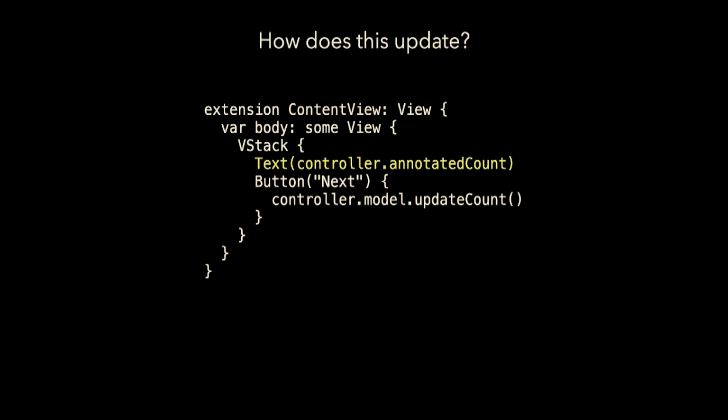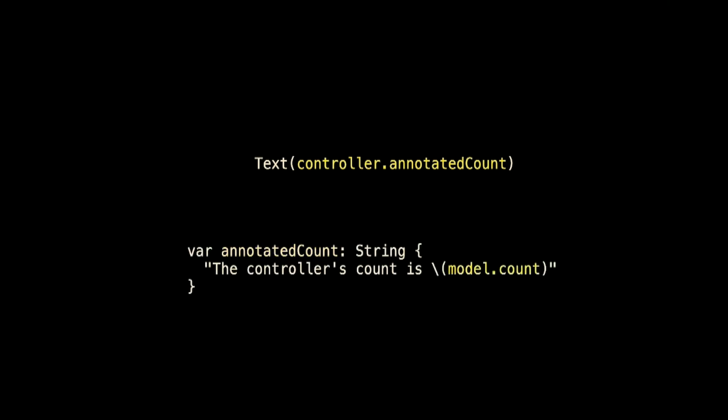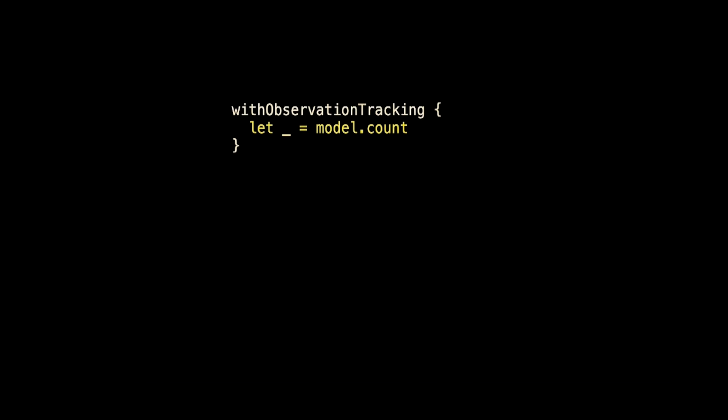And so if you go back to your view code and you say to yourself, well, how does this thing know to update? Because controller.annotatedCount is this computed property in controller which isn't observable. How's this thing even know? You say, well, something like this. Controller.annotatedCount, if we look at it, depends on model.count. So it's as if we said, inside of content view, I'm interested in knowing when model.count changes, and when it changes, we're going to update text controller.annotatedCount. That's magic.